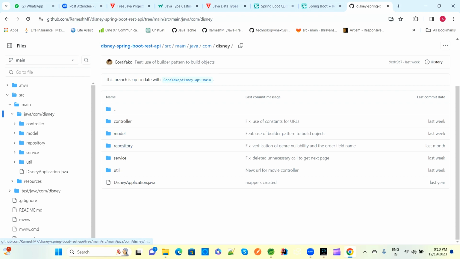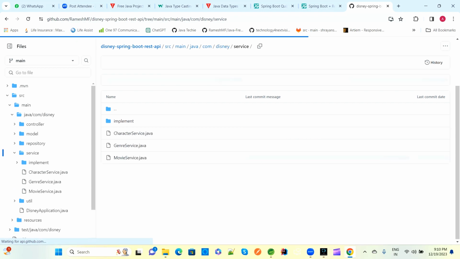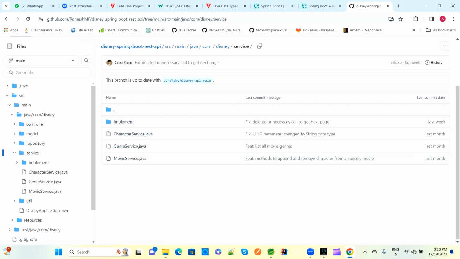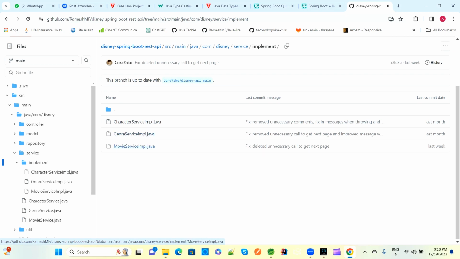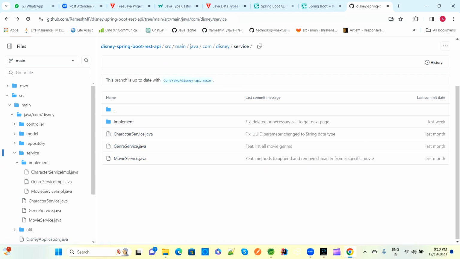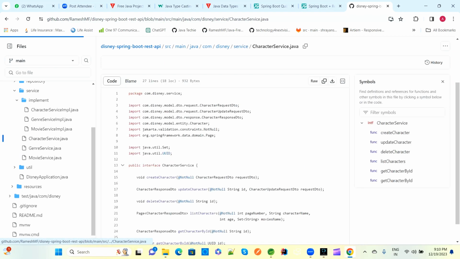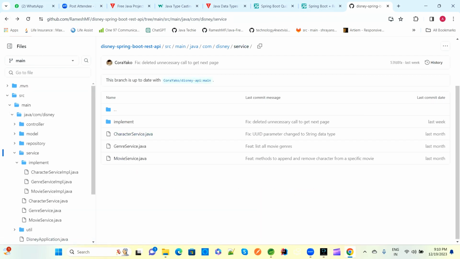Inside this, if you open any service, the service should have an implementation. So these all are the Java files, and this is the impl file. If you open any of the Java files, see here, these all are interface and abstraction.